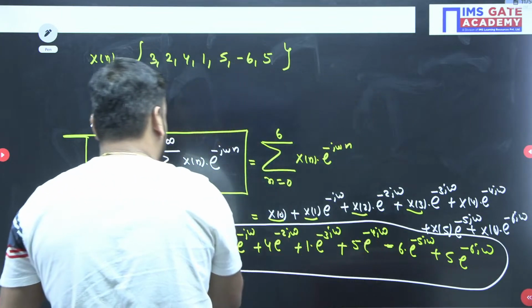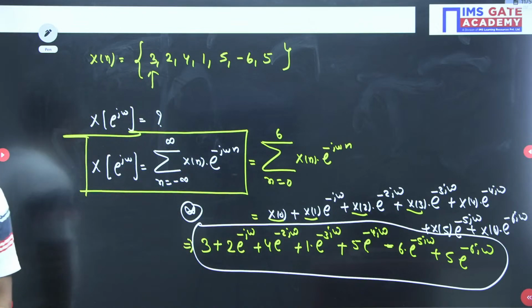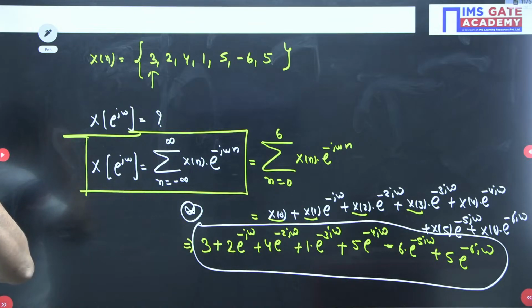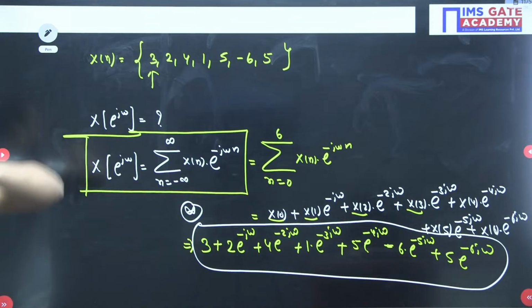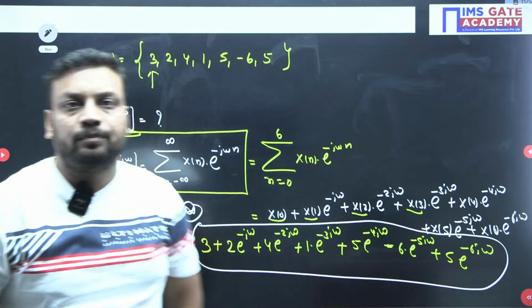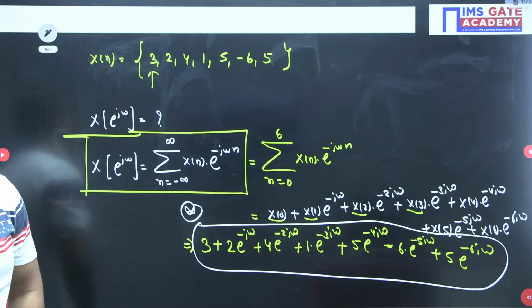Just do it fast. It is very easy. So this is how, guys, for a finite duration signal, we can find the Fourier transform. I hope this is crystal clear. Shall we go for next or wait? Hemant, I hope you are writing parallelly.